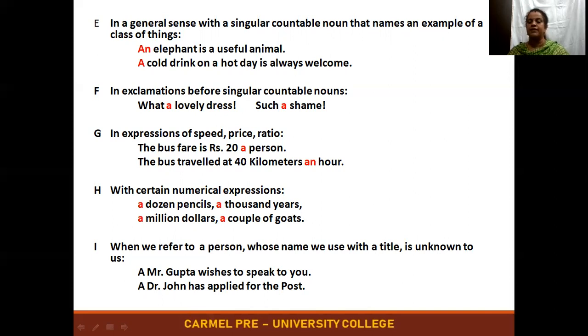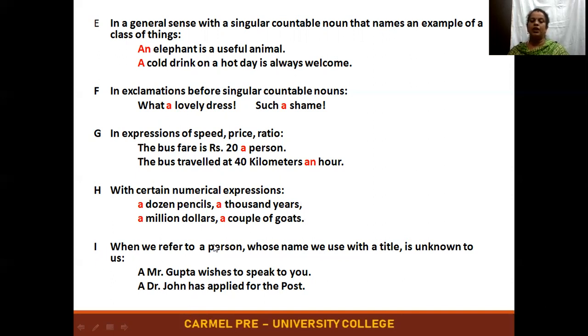So such a collective noun will take a before it, and the noun which you're talking about will be ending with s. So here it's a collective noun. Before that we have to use the word a, but it should not be pencil, it should be pencils. So the plural of the word will be shown in the noun, not on the collective word. Okay, so a dozen pencils, a thousand years, a million dollars, a couple of goats. So the noun that follows the collective noun will possess s.